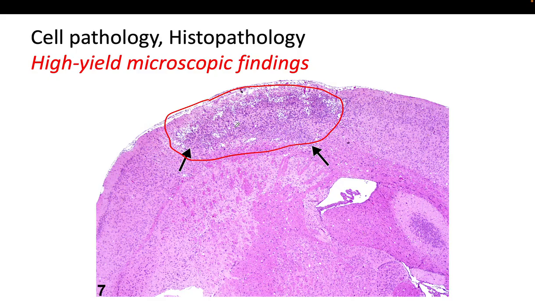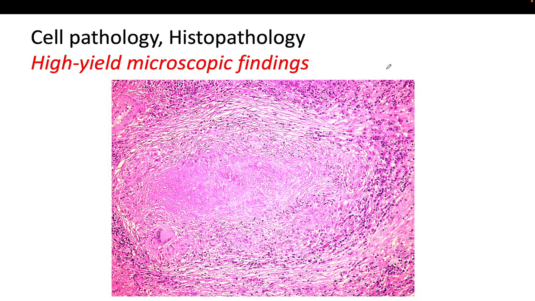So loss of structure found in the brain especially, or in an abscess, or inside the pancreas, points to liquefactive necrosis.